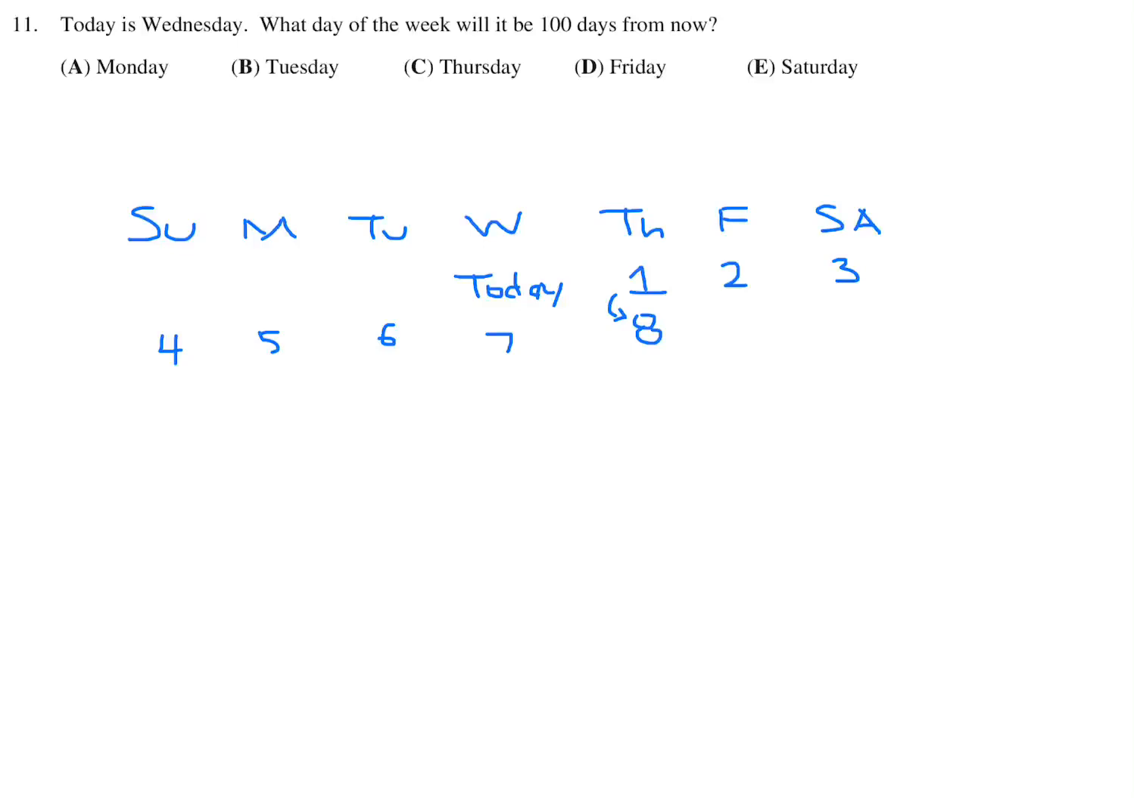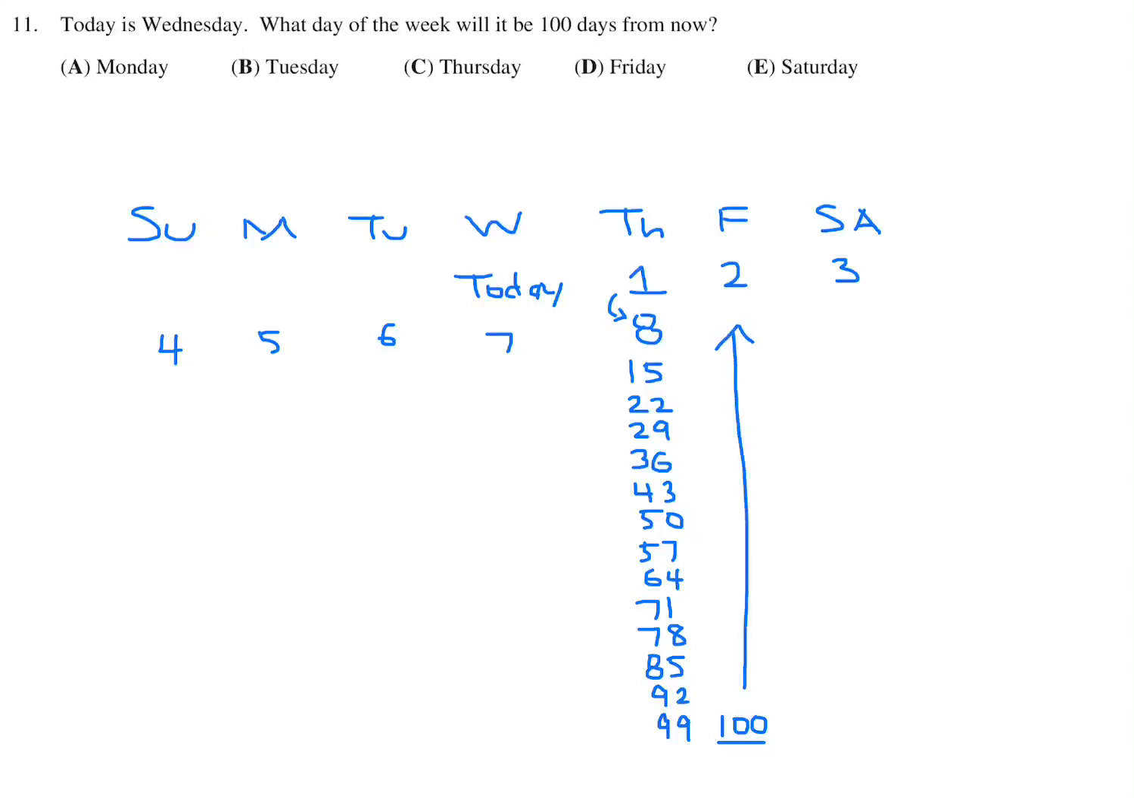So you can keep going like that and add multiples of 7. So 15, 22, 29, 36, 43. All of these days will be Thursdays. 57, 64, 71, 78, 85, 92, and then finally 99. And then 1 day after that is 100. So this is the day that they are interested in, and that will be a Friday. So the answer here is D.